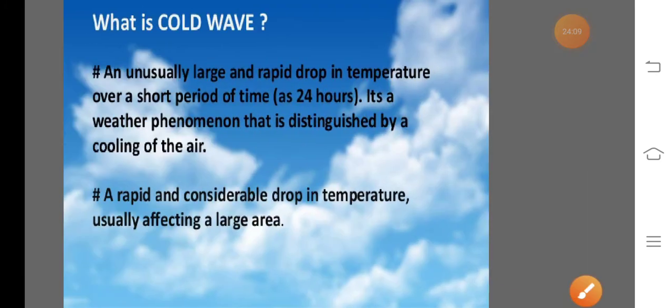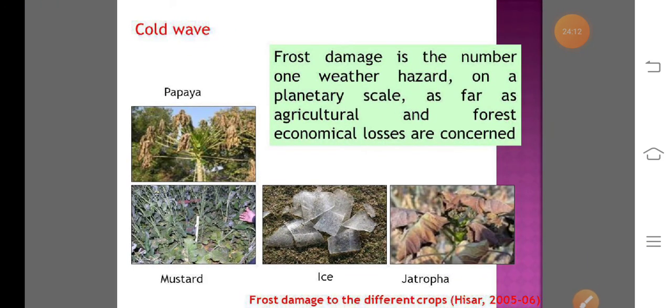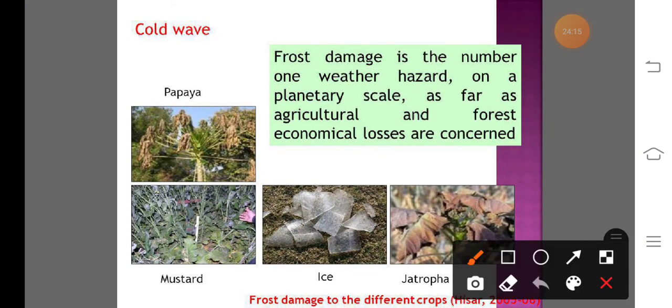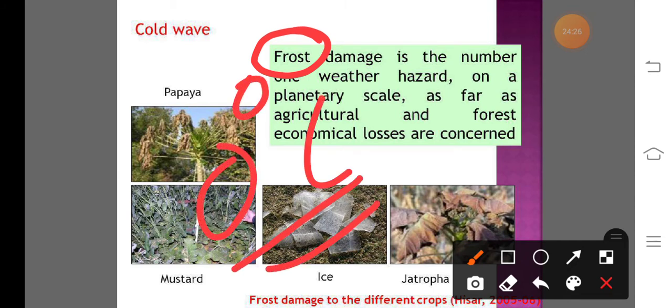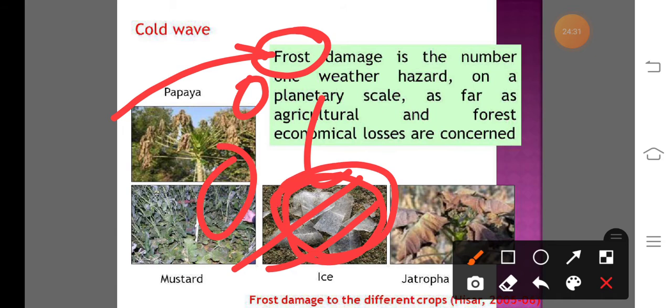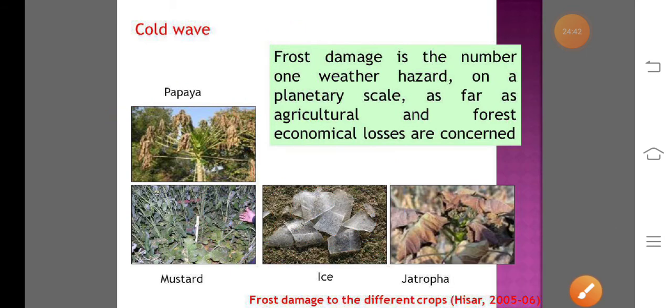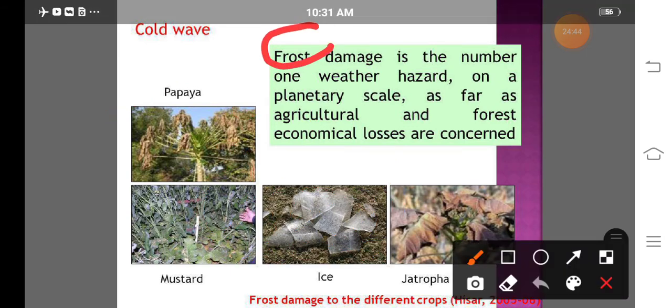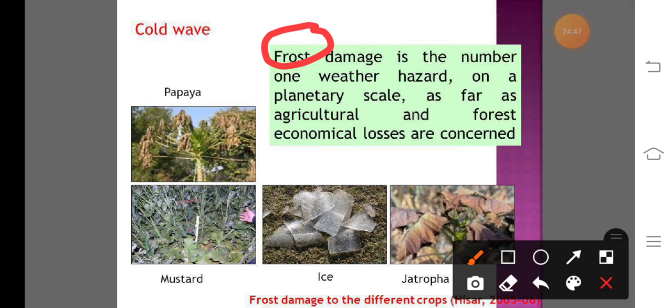Now we discuss the cold wave again. When a cold wave is accompanied by frost, that means due to the decrease in temperature, if the temperature goes below 0 degrees Celsius or into the minus, at that time water vapor is directly converted into ice crystals. This is known as frost. When a cold wave is observed, frost occurs, and due to the frost there is an effect on the crop.